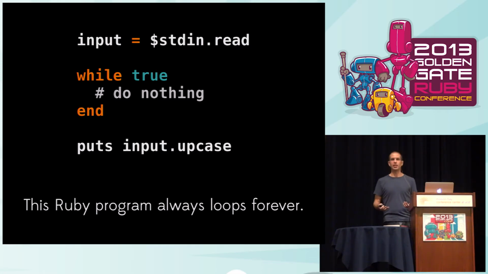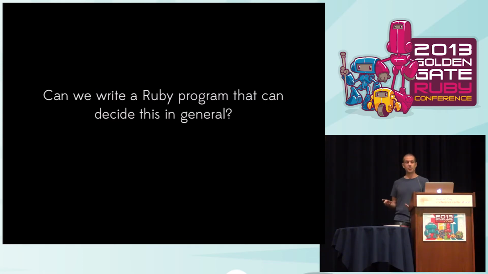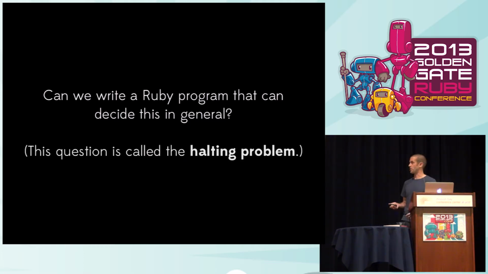So the question is, can we write a Ruby program that can make this decision in general, that you can feed in the source of another Ruby program and the input it's going to read and decide whether that program loops forever? This question is called the halting problem. I want to look at a couple of examples to develop an intuition about how difficult this problem is. Is it super easy or quite hard? What are we looking at here?